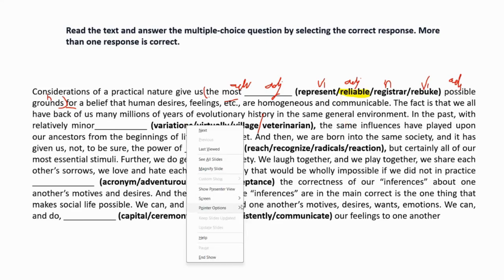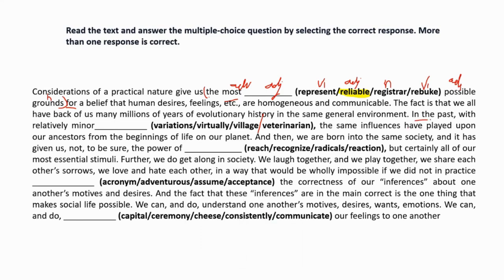Now, in the next one, what we have to do here is, "in the past" is your extra information, and we have two pieces of extra information. This is also your extra information only. In the past, with relatively minor dash, the influences, the same influences is your subject, have played is your verb, helping verb V3. Others are your object. It means this is again your extra information. So with relatively, it is ly, we know adverb. Minor, adjective, and we need a noun.